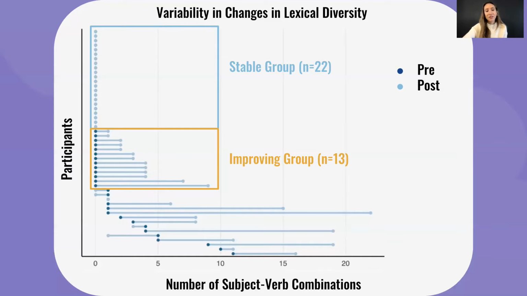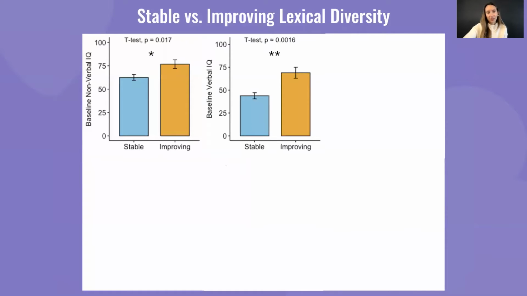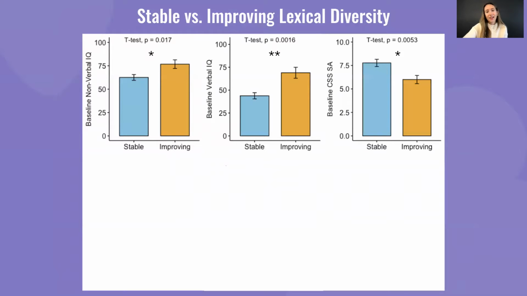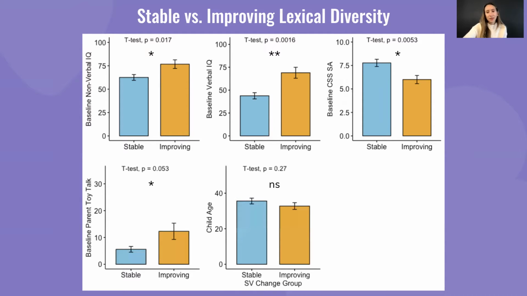Next, we looked at the clinical and behavioral features that differentiated these two groups. Here, we see children who show an improving trajectory for subject-verb combinations have higher nonverbal IQ, higher verbal IQ, and lower symptom severity at baseline. We also see that those children who show improving subject-verb combination trajectories are more likely to have parents who use higher toy talk at baseline, and there were no differences in baseline child age between the groups.